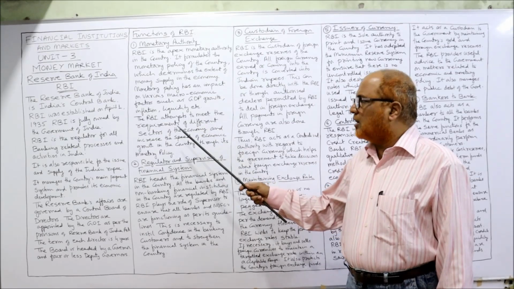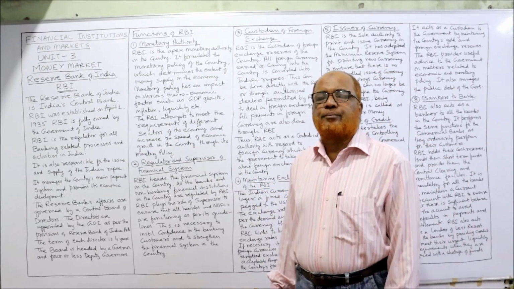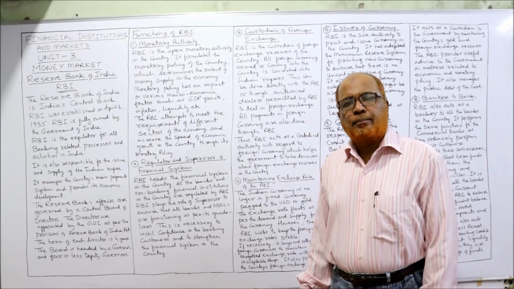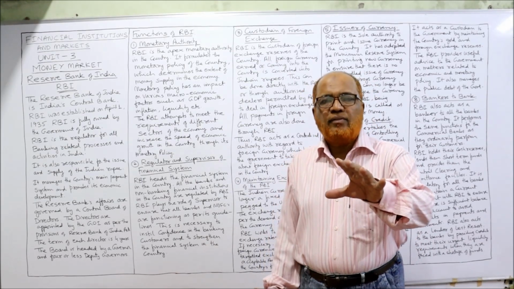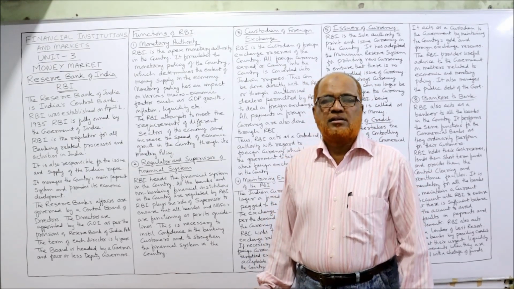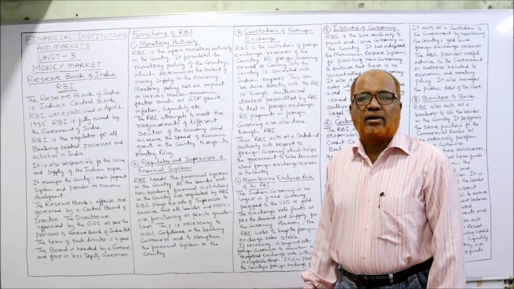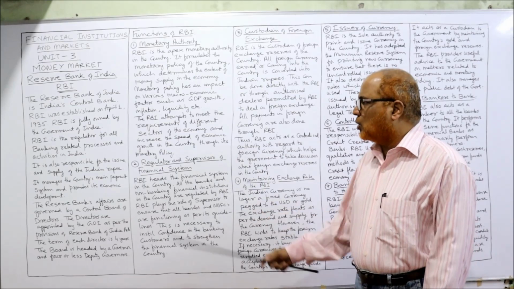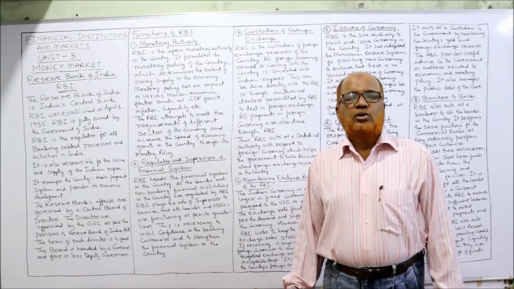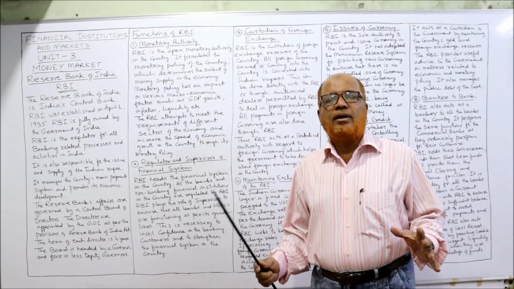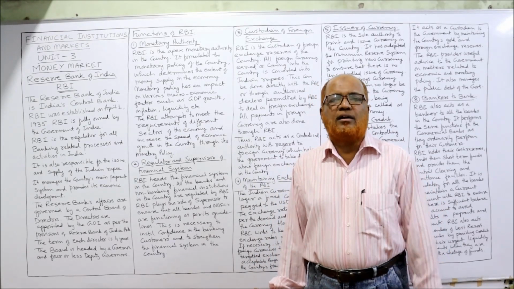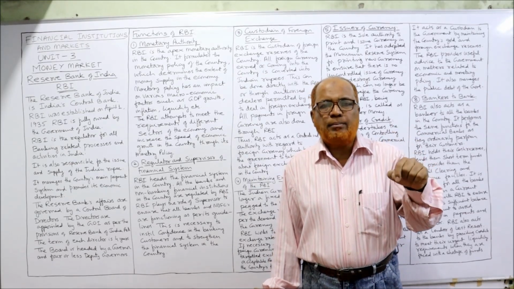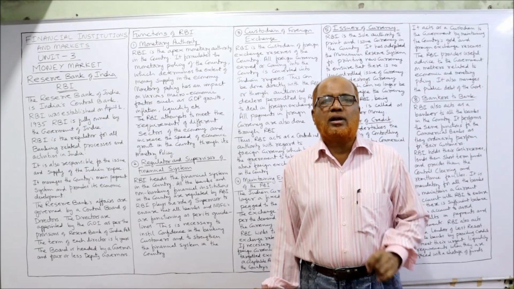RBI attempts to meet the requirements of different sectors of the economy. In India, the complete economy is divided into different sectors like primary sector, secondary sector. Now the government will give priority to some sectors. So RBI will help the government in promoting a particular sector to speed up economic growth in the country through the monetary policy. The ultimate objective of the government is economic development, economic growth of the country. So for this, monetary policy is very important and RBI will control the monetary policy.